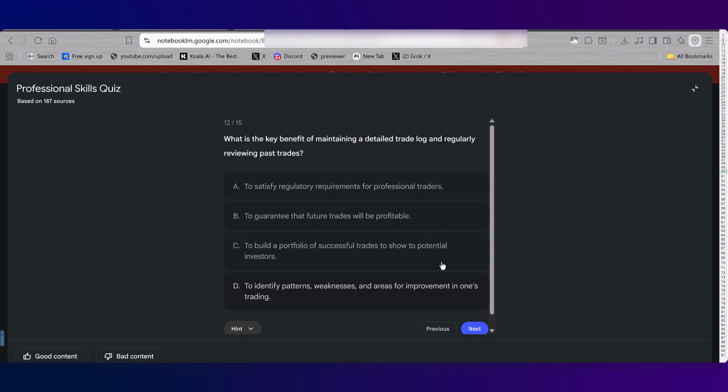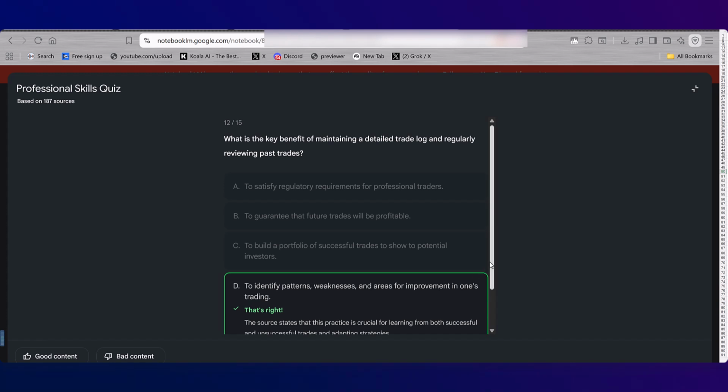What's the key benefit of maintaining a detailed trade log and regularly reviewing past trades? To satisfy regulatory? Yeah, but not the only reason. To guarantee that future trades will be profitable. That's dreaming. To build a portfolio of successful trades to show to potential investors. No, although that is a thing. To identify patterns, weaknesses, and areas for improvement in one's trading. For sure, it's the learning.